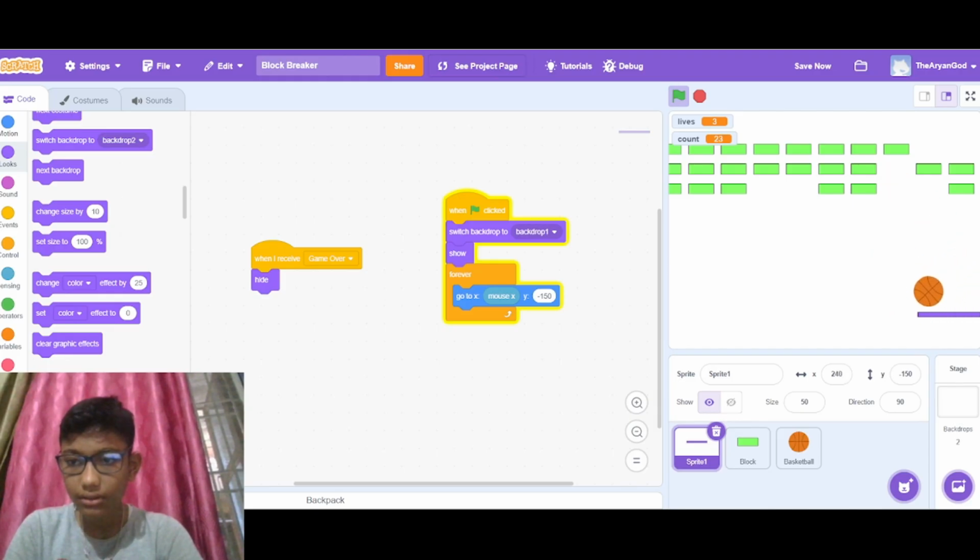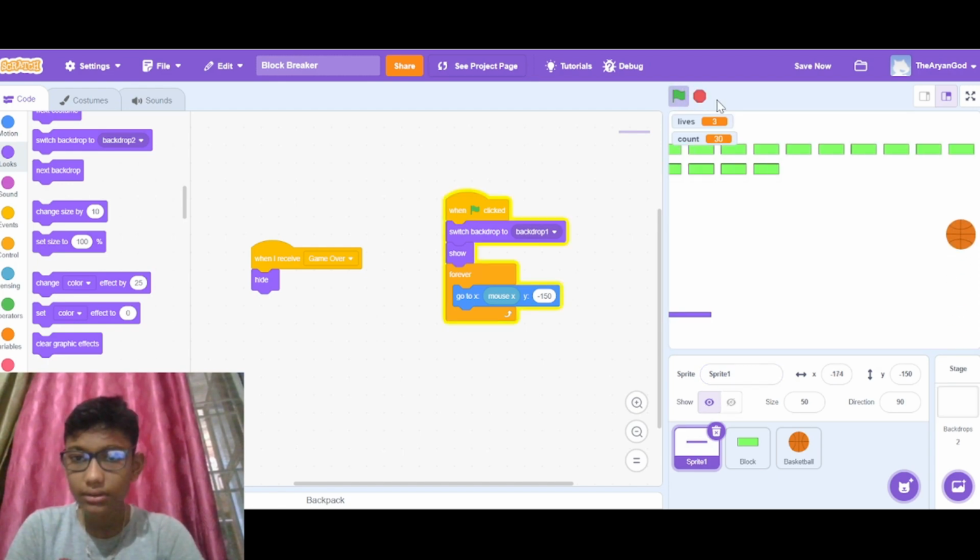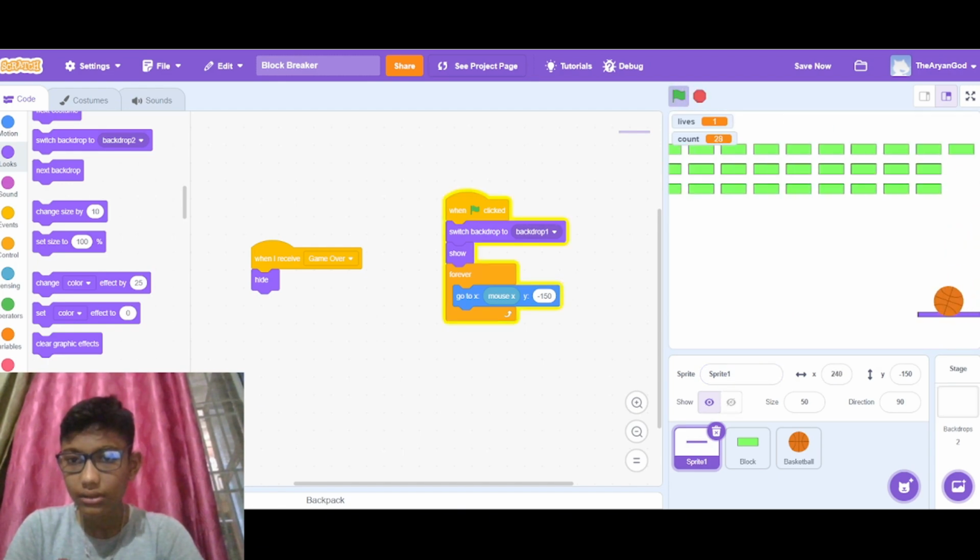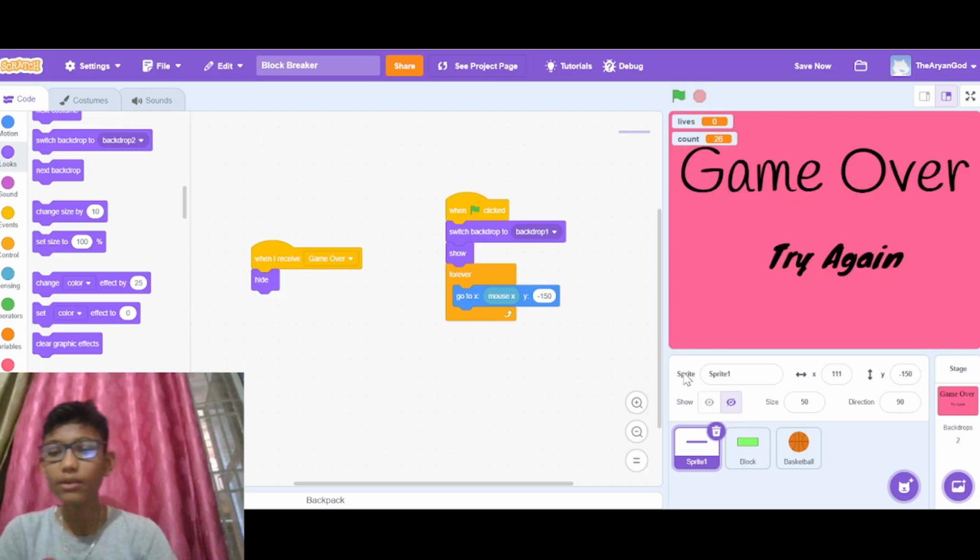And when the ball falls, it will send the message game over. Yeah. When the ball falls, it will hit the game over.